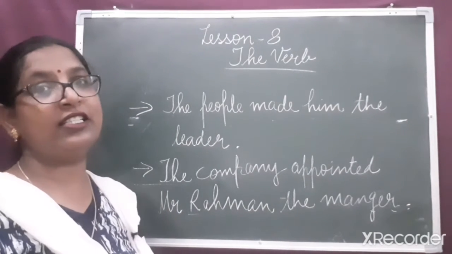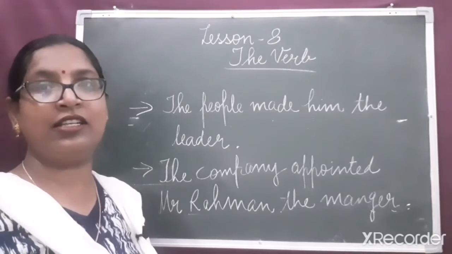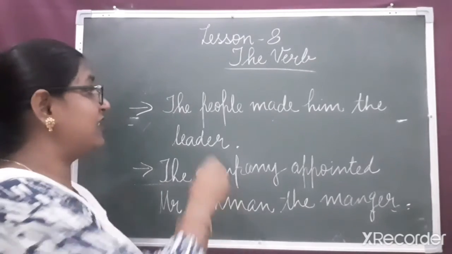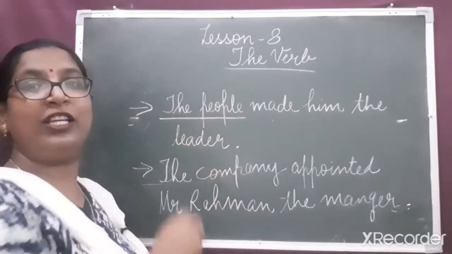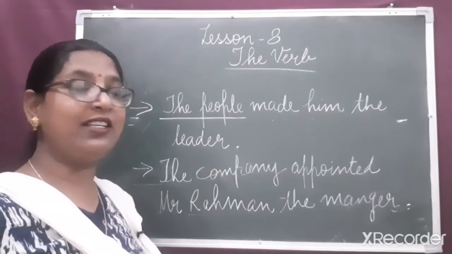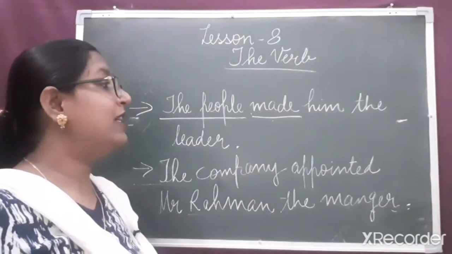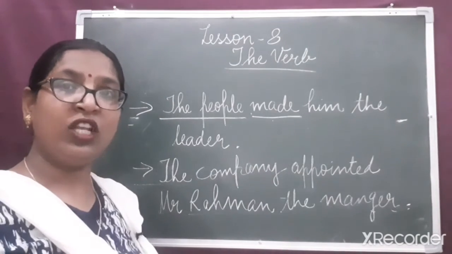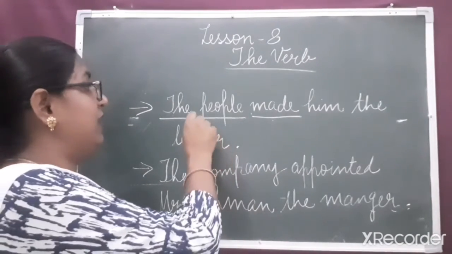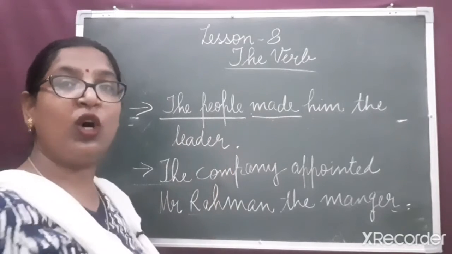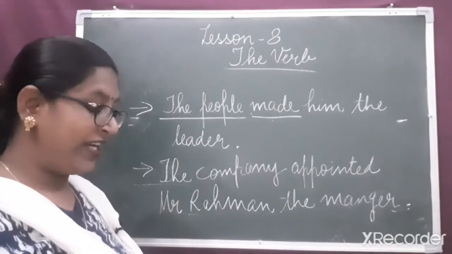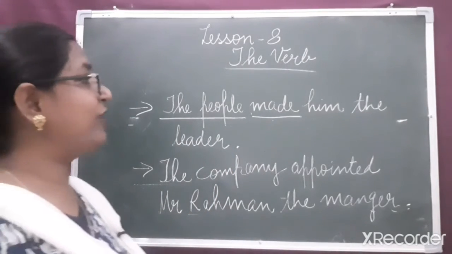First of all, let us recognize the subject in this sentence. What is the subject? The subject is the people. What is the verb in this sentence? Made is the verb. We'll continue the process. The people made what?